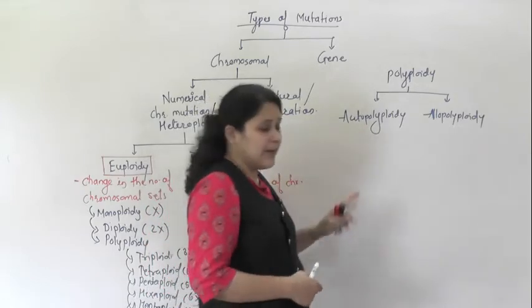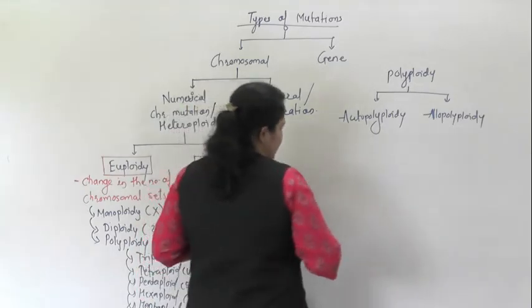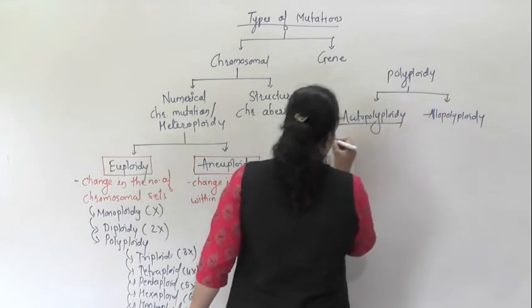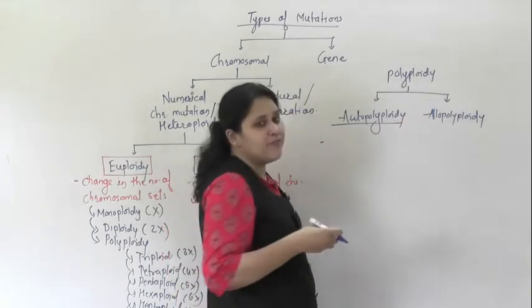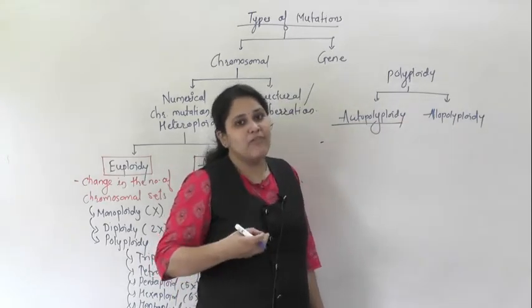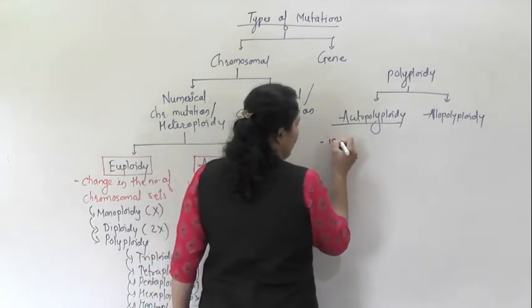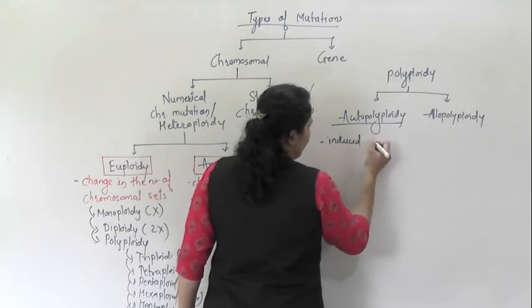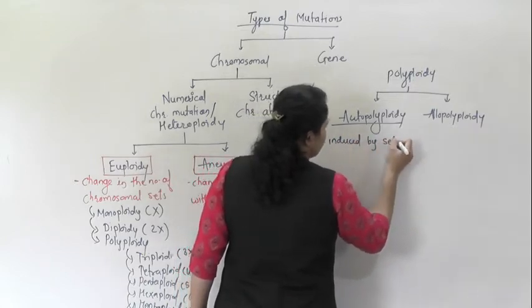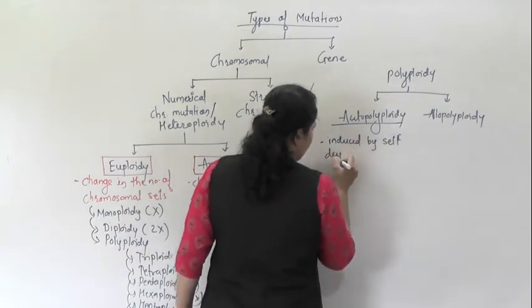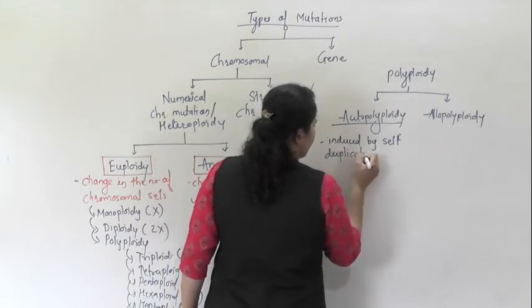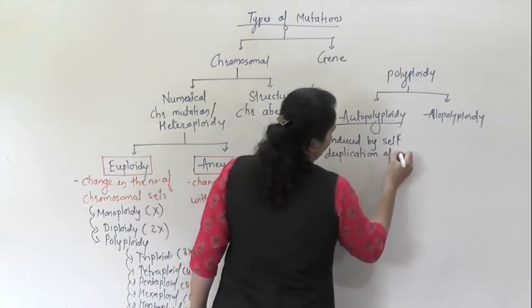Polyploidy induced by self-duplication of chromosomes, self-duplication of the genome.